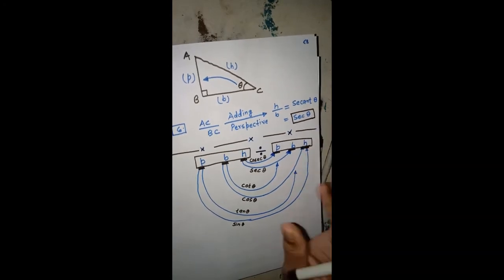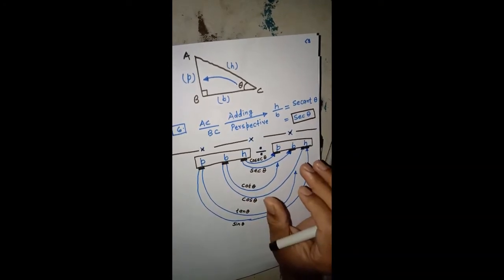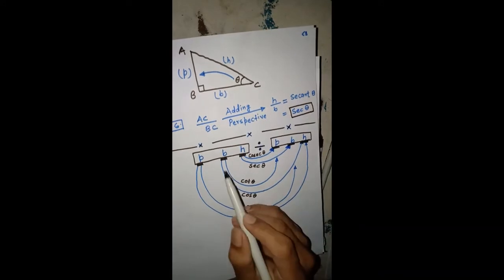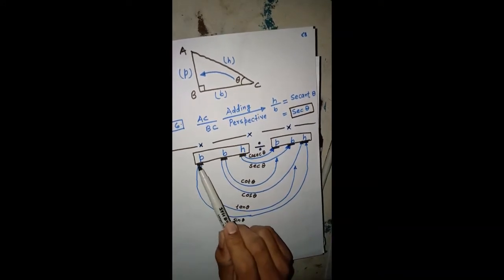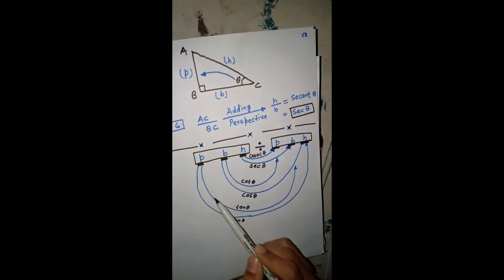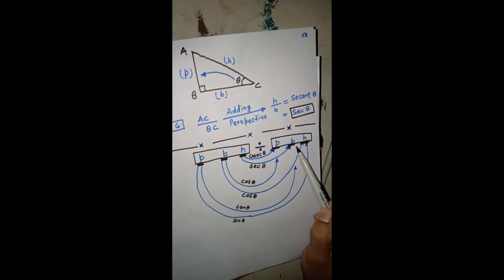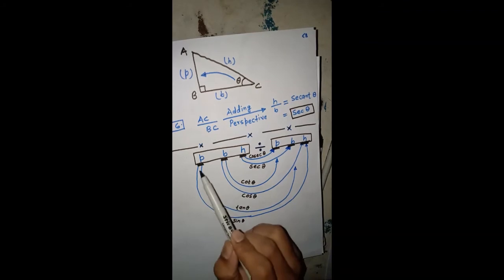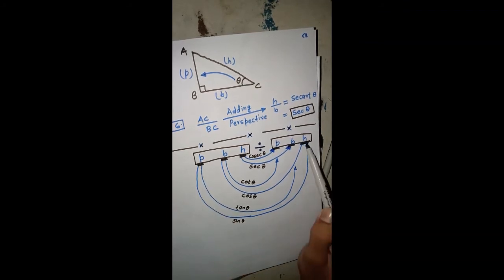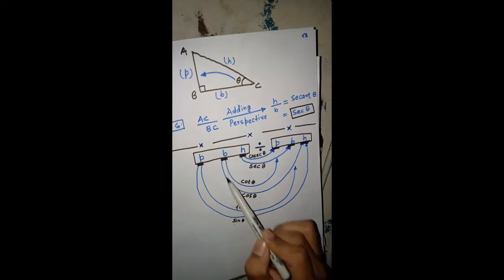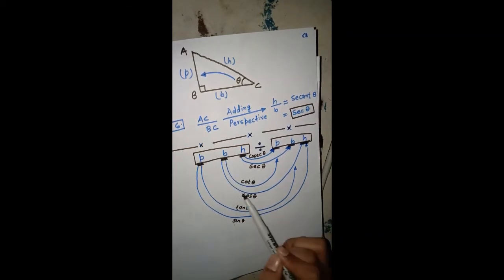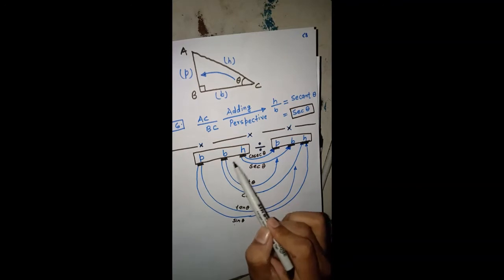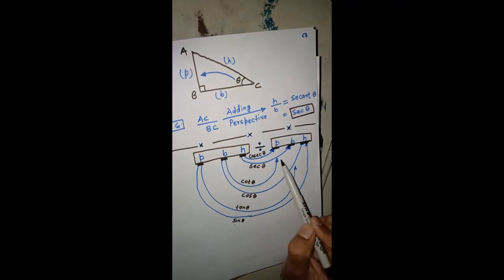So we have six trigonometric ratios. Here if we divide P by B, we get tan theta. If we divide P by H, we get sin theta. If we divide B by H, we get cos theta, and similarly if we divide B by P, we get cot theta.